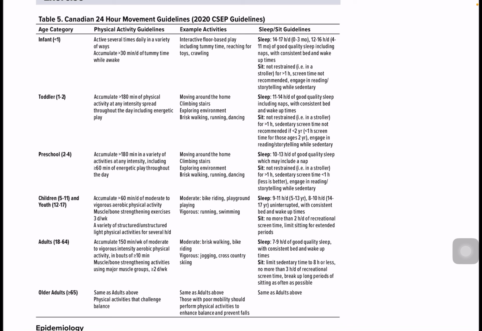So what you have to remember in this table is how much exercise you are going to tell, and what are the kinds of exercises, like floor play, tummy time. More than 30 minutes per day of tummy time should be remembered. Number one. Screen time: how much screen time is recommended for an infant? There's no screen time recommended for an infant less than 1 year. And they should not sit for more than 1 hour in a stroller. And then sleep should be 14 to 17 hours per day till 3 months, and 12 to 16 hours per day till 11 months. So good quality sleep. Okay.